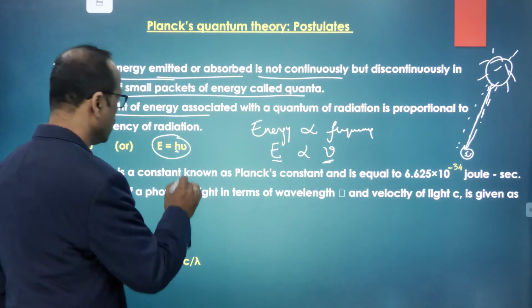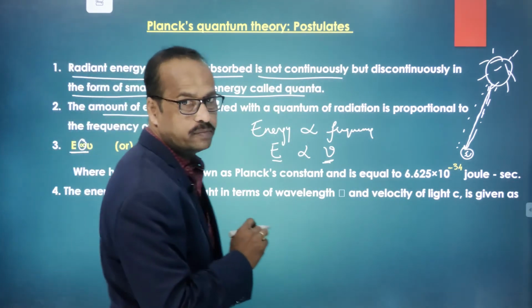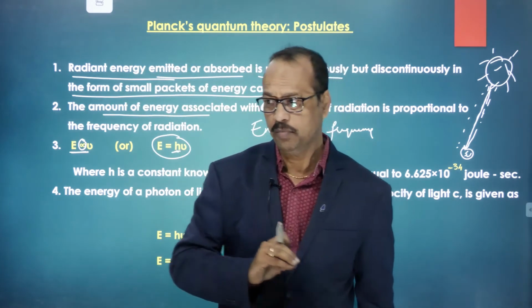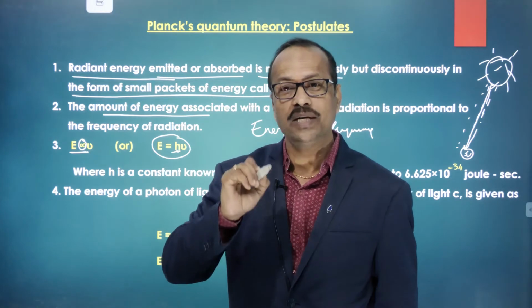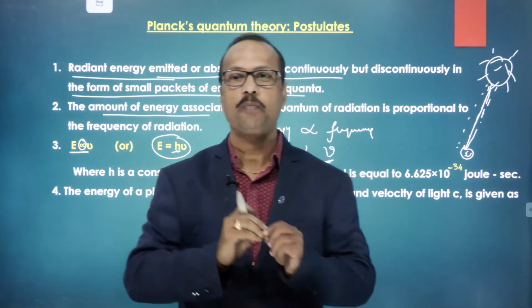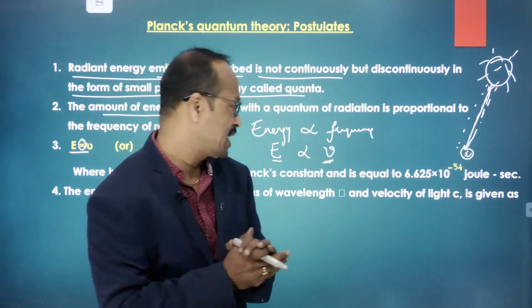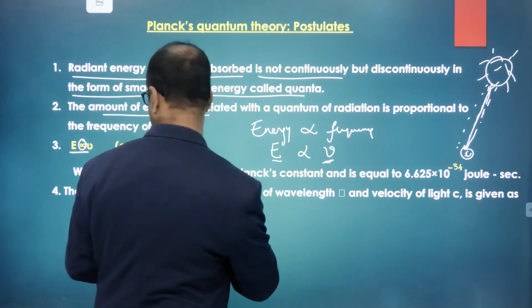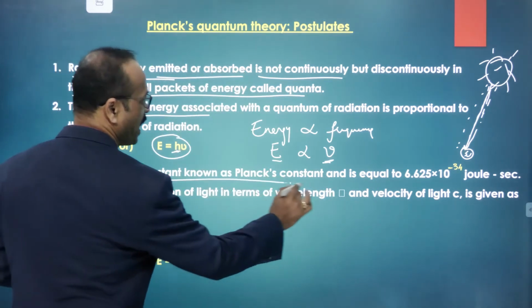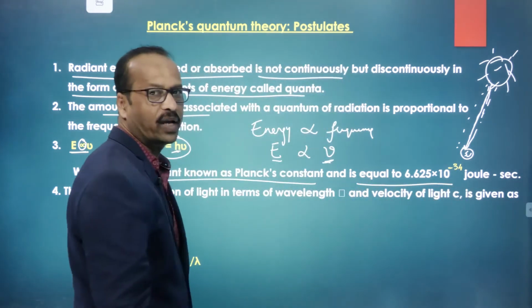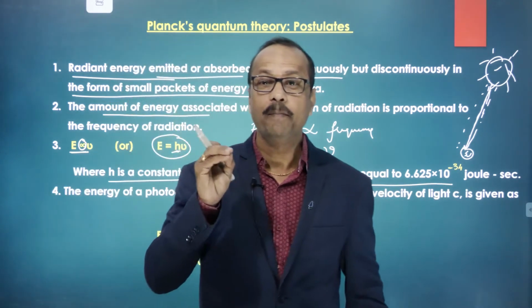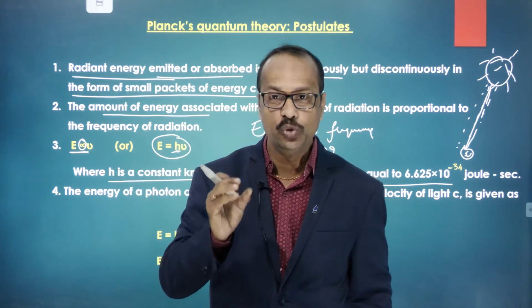For every constant there will be one value, and that value here is 6.625 into 10 to the power of minus 34 joule second.